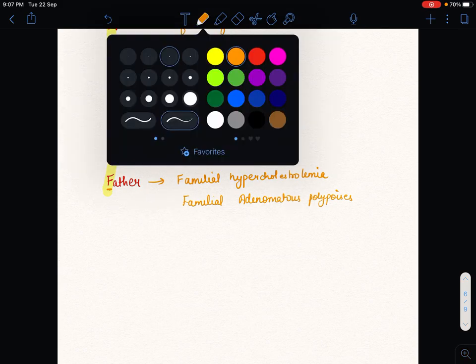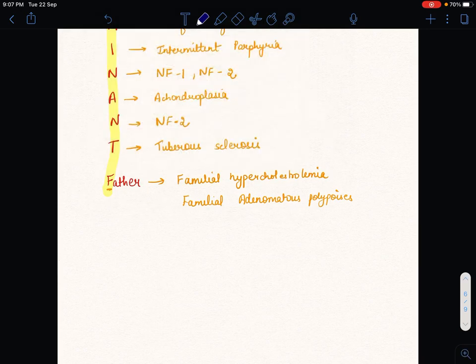I can separately write it for you. For autosomal dominant we have trick: he has a very dominant father.